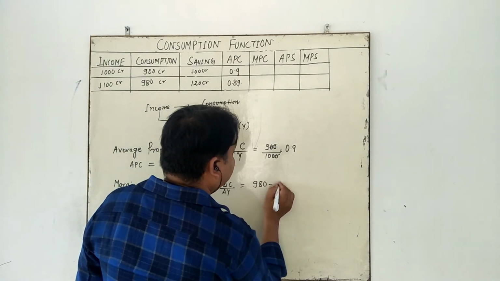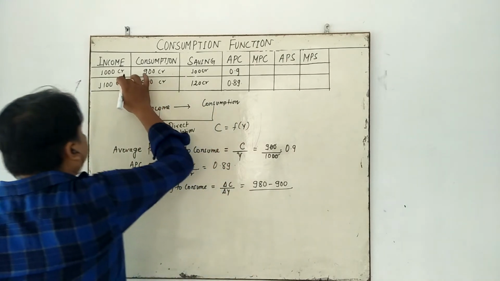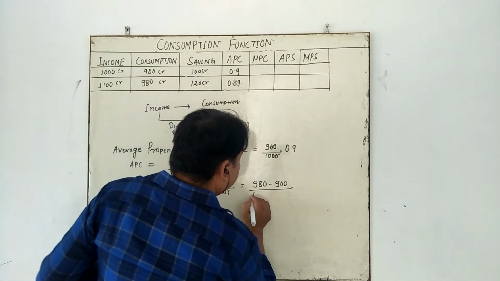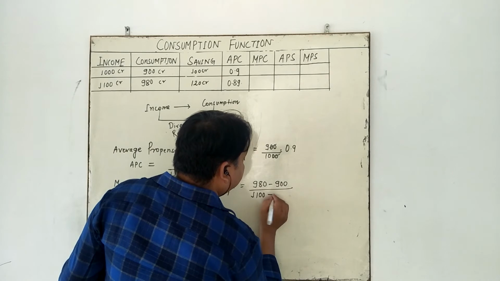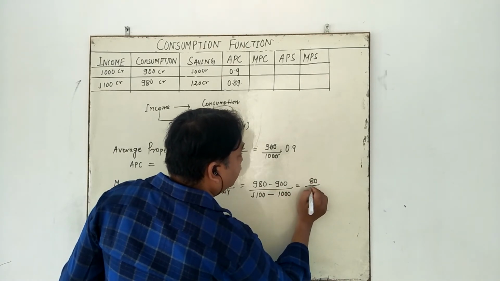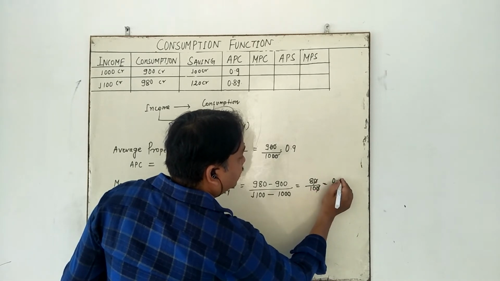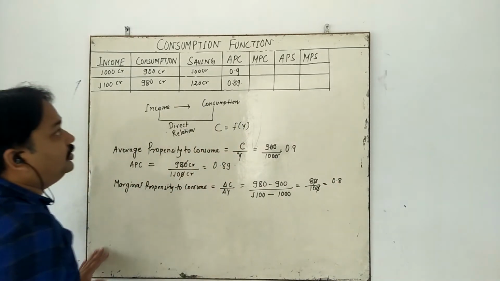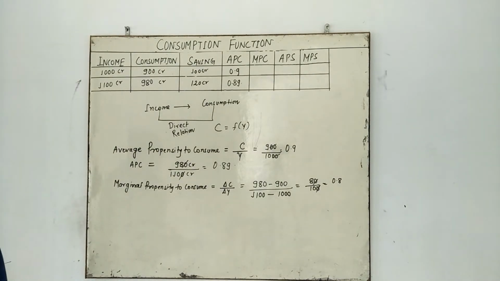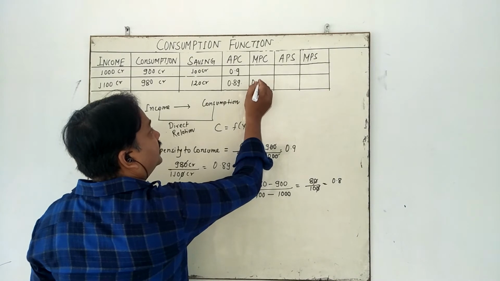How to calculate delta income? 1100 minus 1000. So 80 upon 100 is equal to 0.8. So 0.8 is the MPC here.